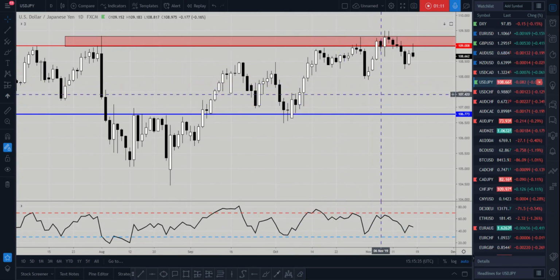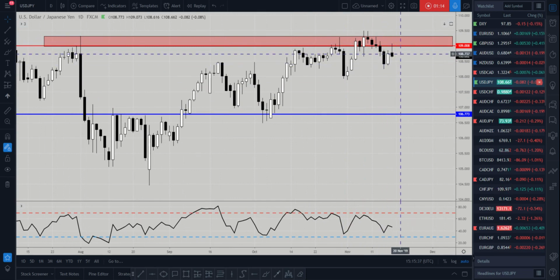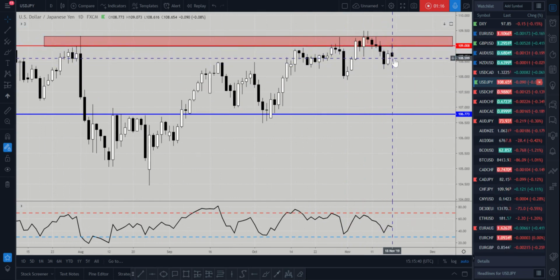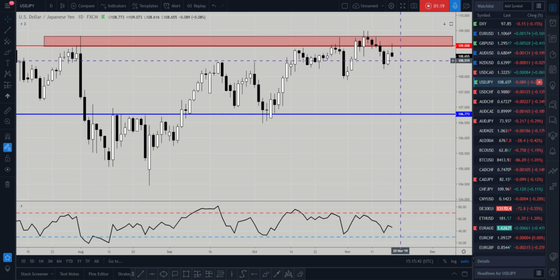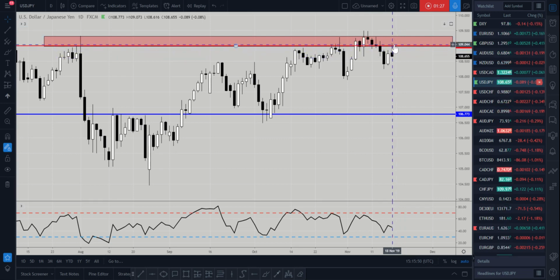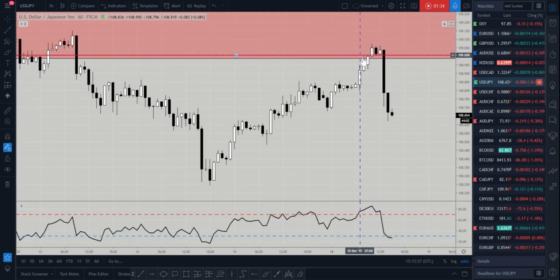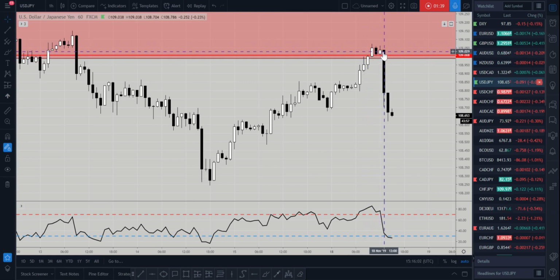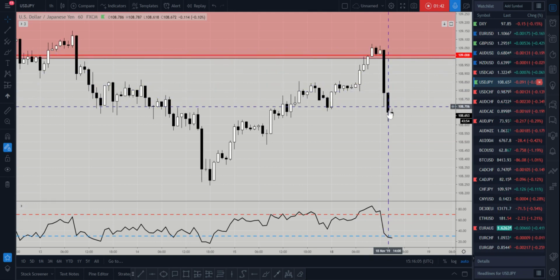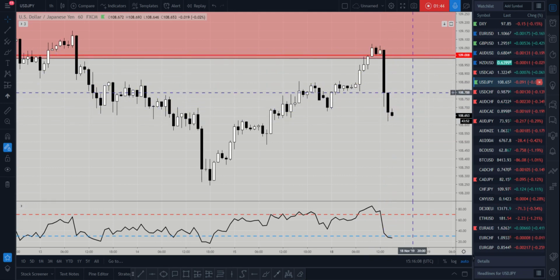So this is why I'm on the dollar yen chart currently. I wanted to wait for the US Open, the New York Open, before making any trading decisions today. The market was pushing up into this 109 level once again, and we've seen a complete rejection of that. If we go into the 1 hour time frame, you'll see when the market got up into this area, closer to that New York Open, the market has dropped ever since, showing us that the market is definitely in a risk off sentiment.